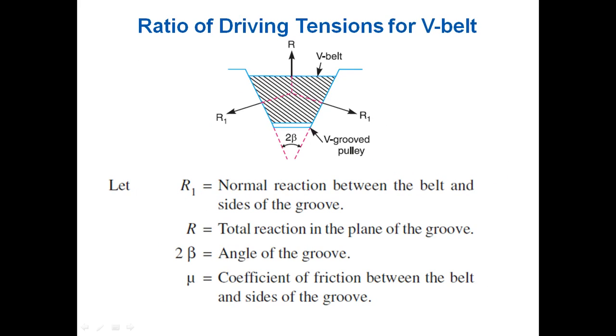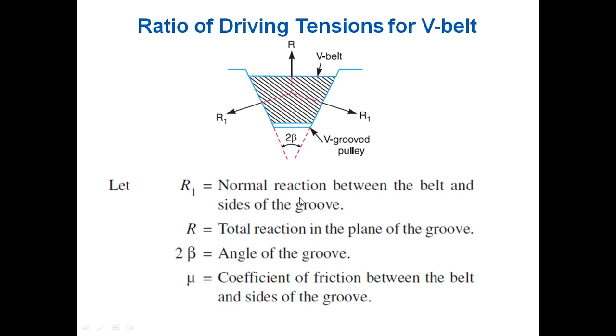Now we come to one important derivation, that is the ratio of driving tensions for the V belt. As we have done for the flat belt, a similar approach may be applied to find the ratio of driving tensions in the V belt. So this is the cross section of the V belt. You can see here R1 and R. R1 is the normal reaction between the belt and the sides of the groove, where R is the total reaction in the plane of the groove.